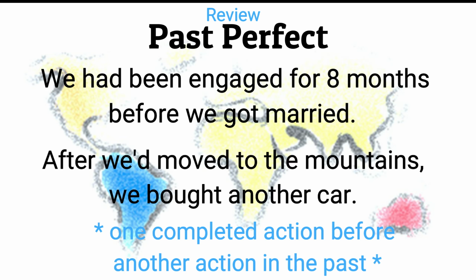Another example, after we'd moved to the mountains, we bought another car. The action that happened first is that we moved to the mountains, so we're going to use the past perfect. We had moved and we made the contraction we'd, and we're going to follow that by the past simple bought another car, because that's what happened second chronologically. And remember, to form the past perfect, we use the auxiliary had and follow it by a past participle. And remember, a past participle is that form of the verb that cannot stand alone.